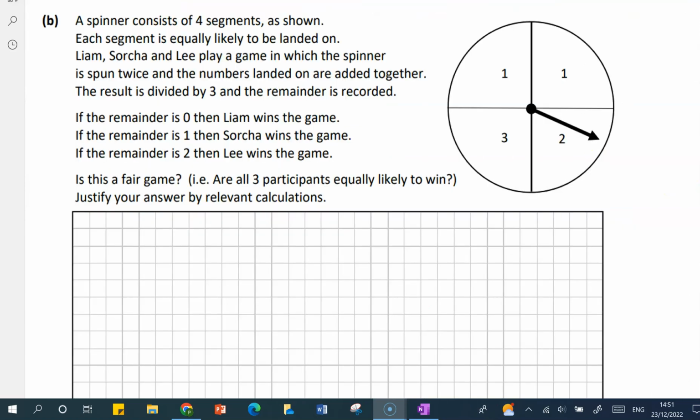hence they are independent. A spinner consists of 4 segments as shown. Each segment is equally likely to be landed on. Liam, Circa and Lee play a game in which the spinner is spun twice and the numbers landed on are added together. The result is divided by 3 and the remainder is recorded. If the remainder is 0, Liam wins. 1, Circa wins. 2, Lee wins. Is this a fair game? Are all 3 participants equally likely to win? Justify your answer by relevant calculations.